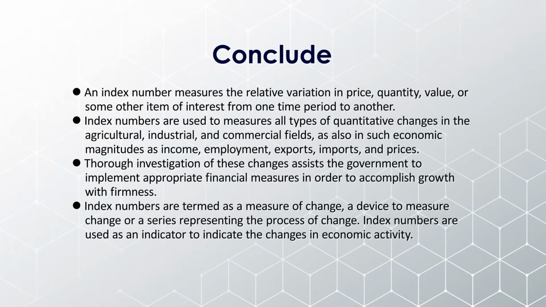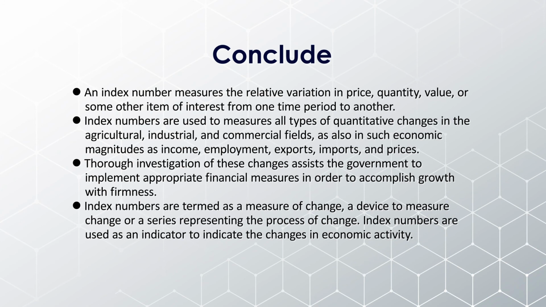And you get a very holistic view about it. Index number measures the relative variance in prices, quantity, value of some other items of interest from one period to another period. This we have already discussed. Index numbers are used to measure all types of quantitative changes in the agriculture, industrial and commercial fields, as also in such economic magnitudes as income, employment, exports, imports and prices. Through investigation of these changes, they assist the government to implement appropriate financial measures in order to accomplish growth with firmness.